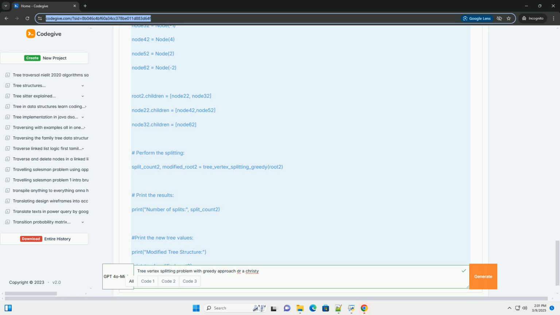Summary. The tree vertex splitting problem is a fascinating problem with applications in various domains. The greedy approach provides a relatively simple and efficient way to obtain a solution, but it's important to remember that it's not guaranteed to be optimal. More sophisticated techniques, such as dynamic programming or linear programming, can be used to find optimal solutions, but at the cost of increased computational complexity. Understanding the trade-offs between efficiency and optimality is crucial when choosing an algorithm for this problem.